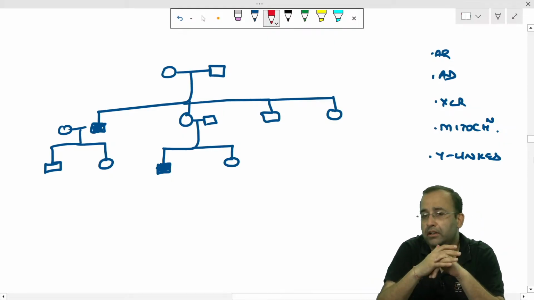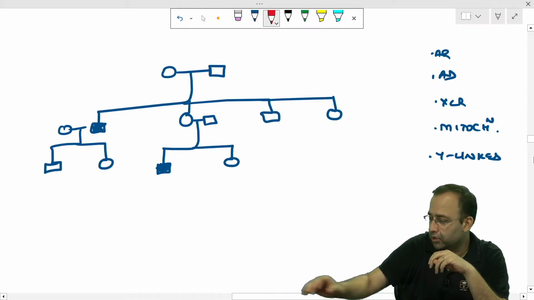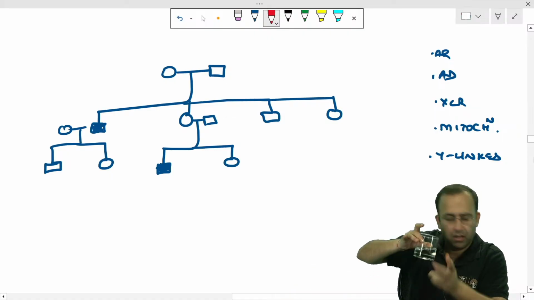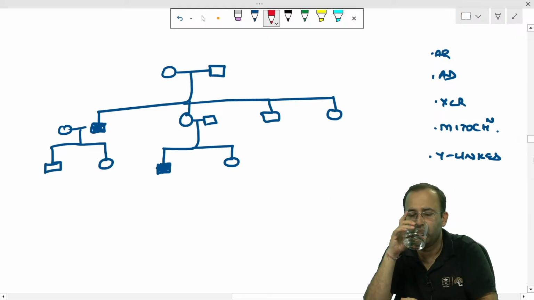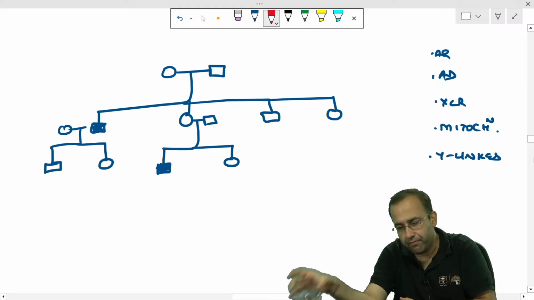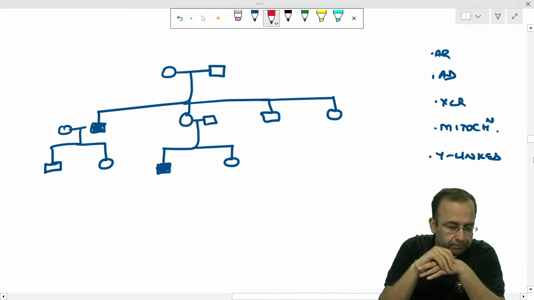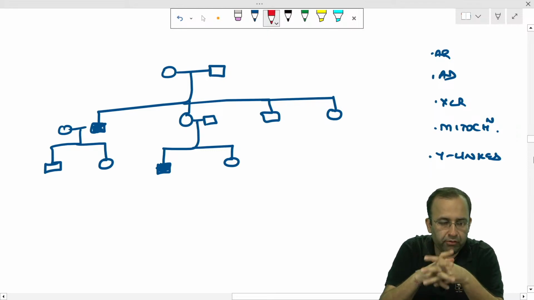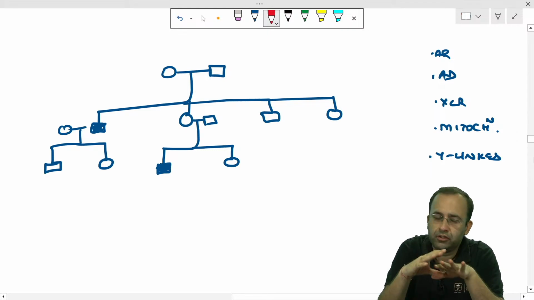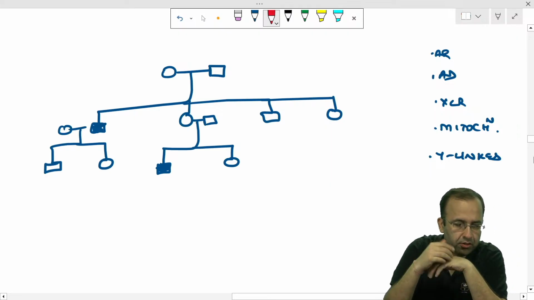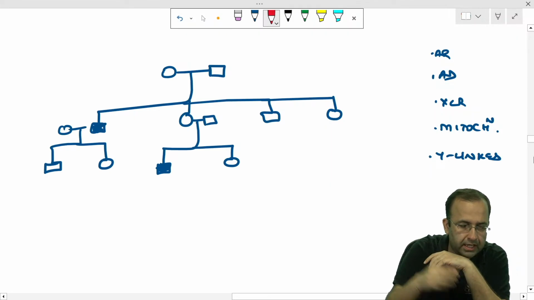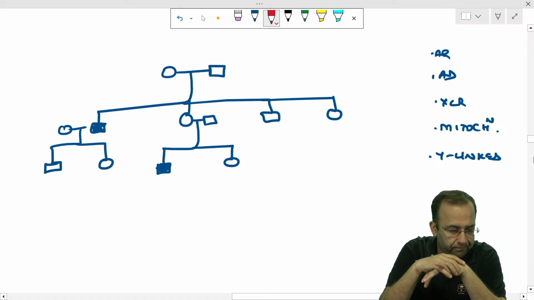Then we'll go to our next extremely important topic, that is hepatitis B virus, with the recent NEET MDS PYQ as well as INI PYQ. We'll have a look at that. But before we go further, I'm waiting for your answer: autosomal recessive, dominant, X-linked recessive, mitochondrial, Y-linked. Everybody.